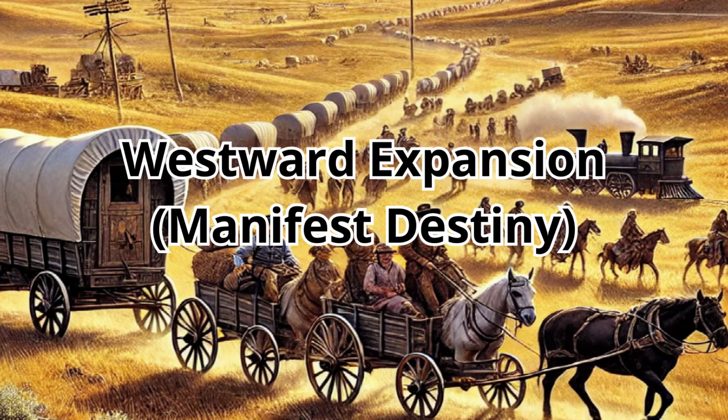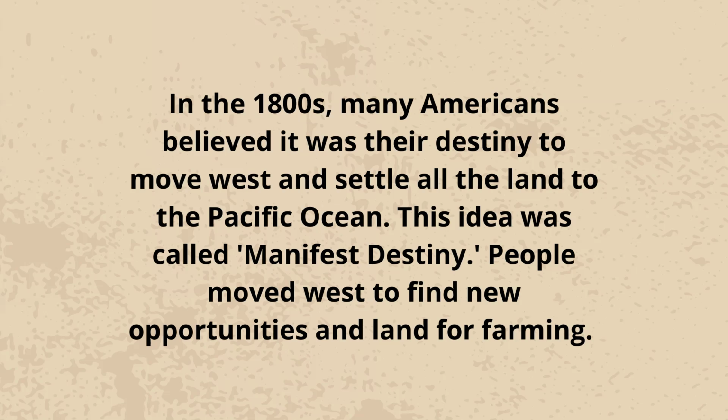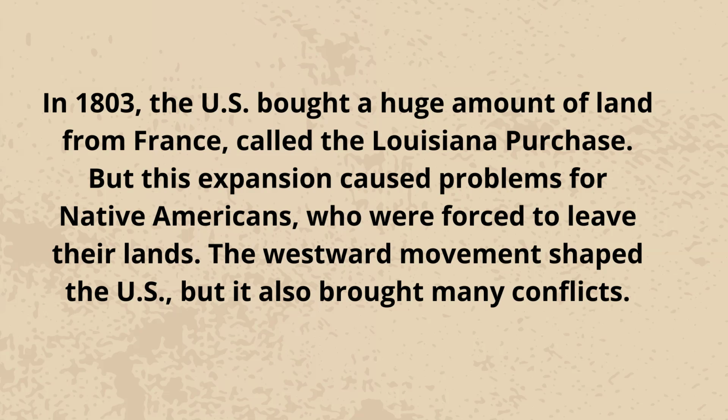Westward expansion. Manifest destiny. In the 1800s, many Americans believed it was their destiny to move west and settle all the land to the Pacific Ocean. This idea was called manifest destiny. People moved west to find new opportunities and land for farming. In 1803, the U.S. bought a huge amount of land from France, called the Louisiana Purchase. But this expansion caused problems for Native Americans, who were forced to leave their lands. The westward movement shaped the U.S., but it also brought many conflicts.